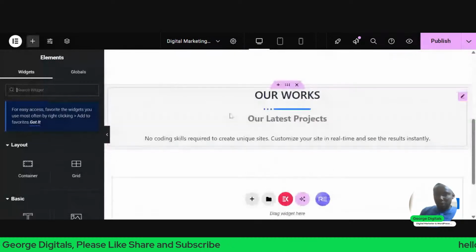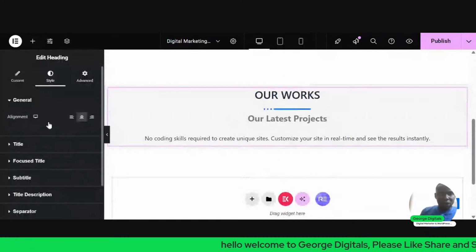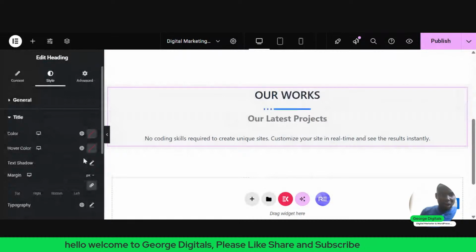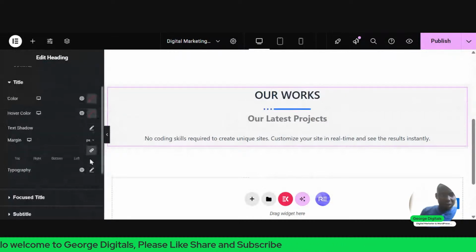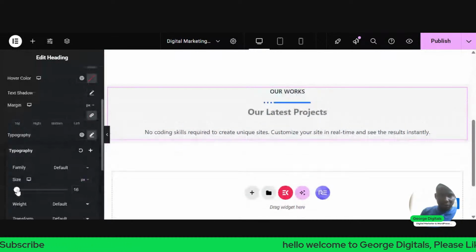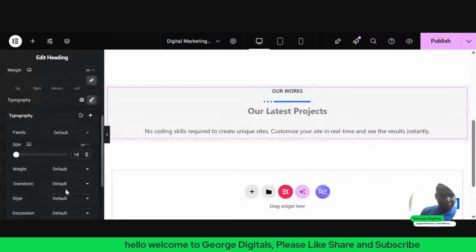I'll click on this pencil icon here. So once I click on the pencil icon, I'll go to style. Once I go to style, I'll come to this place, you see title. I'll click on title. I'll click on typography. Then I'll reduce the size to like 14. So once I reduce the size to 14,